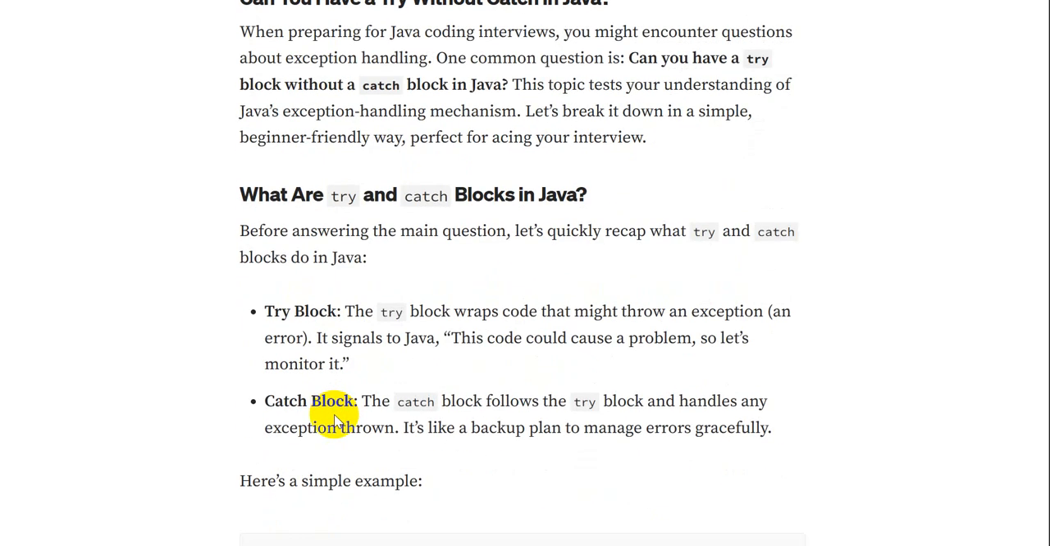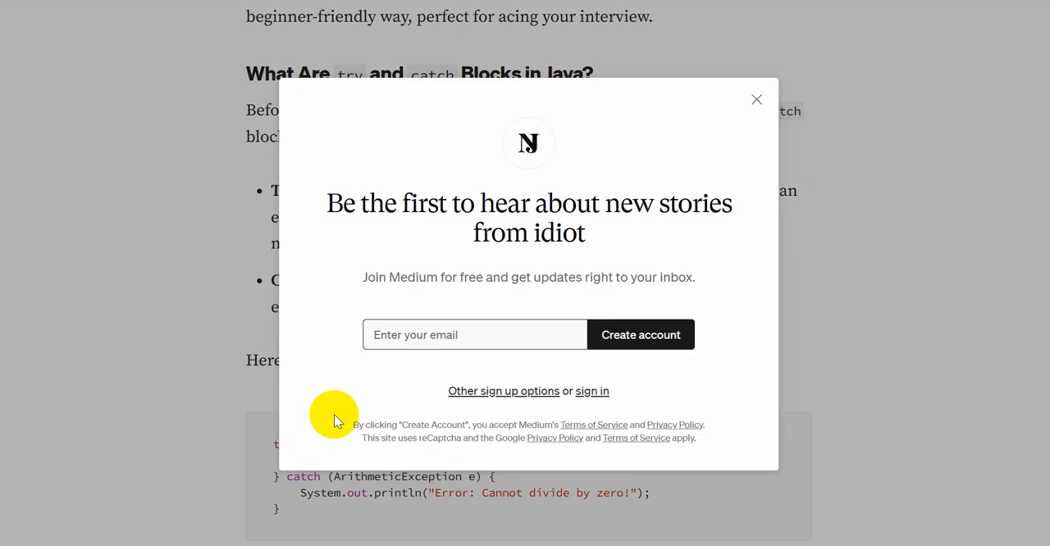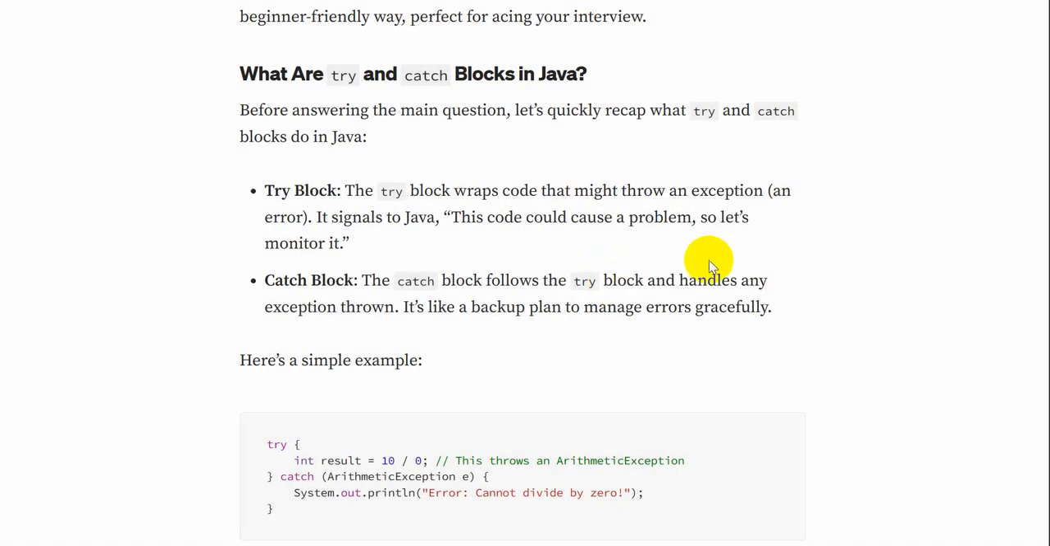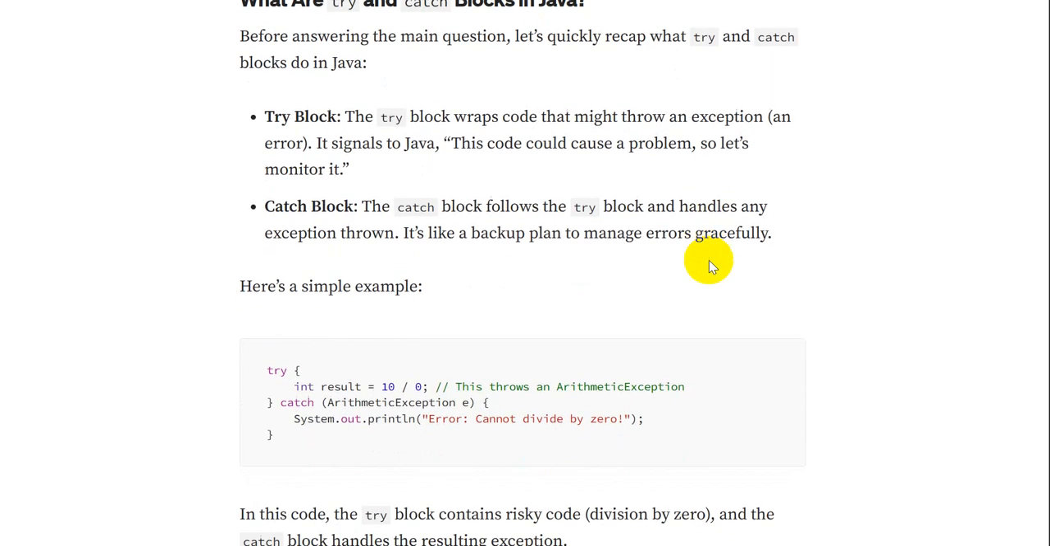Before going to that question, let's first understand what a try and catch block is. The try block is a block that wraps the code that might throw an exception or an error. It signals to Java that this code could cause a problem, so let's monitor it. What about the catch block? The catch block follows the try block and handles any exception thrown. It is like a backup plan to manage the error gracefully.